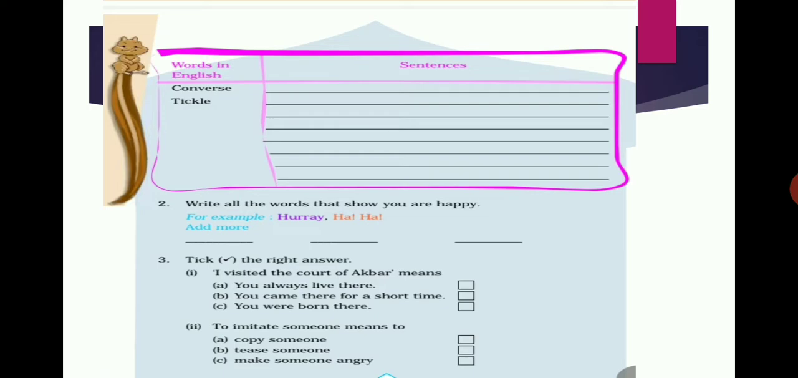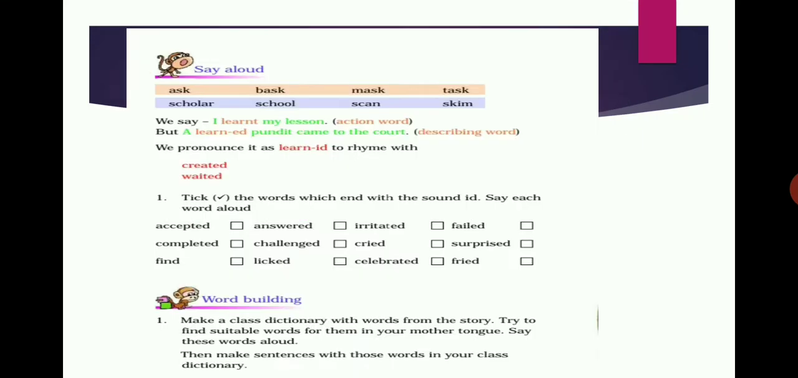Two words they have already given. For them you can write the sentence. Converse, tickle. Like that you can write mother tongue, learned. Like that you can write your own words. What are the words you like? And write the sentence for that also.